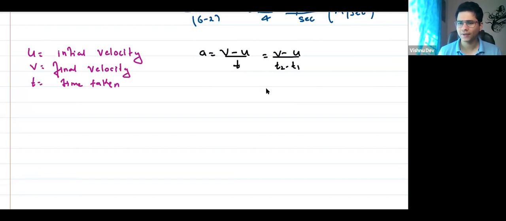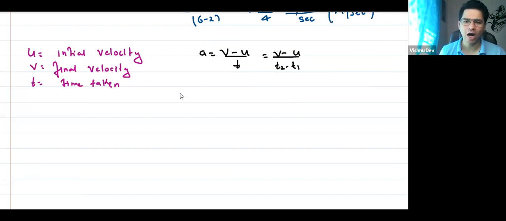Anyone have any doubt in this? Okay, so everyone understands up to here? Now my question is, because this is very easy, it seems very easy. Still, students generally tend to make mistakes.